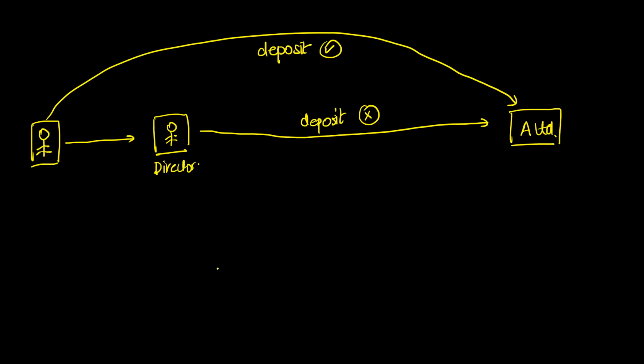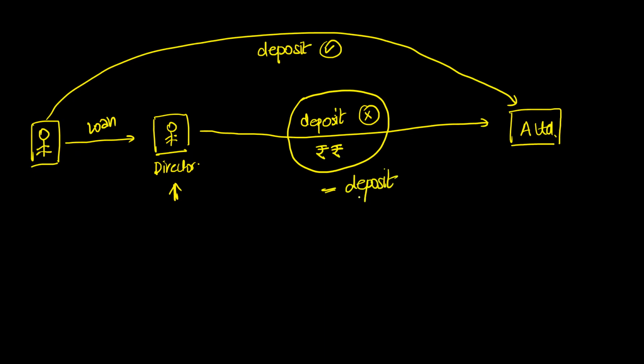But with this extra proviso which has been added here, now this particular director will have to give a declaration that the amount which he is giving to the company, which is not considered as a deposit, is not out of the borrowings. So if this is out of the borrowings, then this will be again considered as a deposit. So in this particular case, even though the amount is received by A Limited from one of its directors, still it will be considered as a deposit. And why will this be considered as deposit? Because this is a loan. The amount which is being given to the company is out of the borrowings.